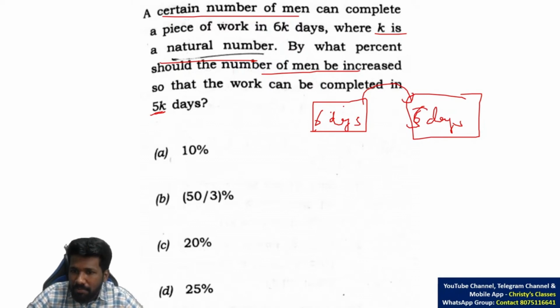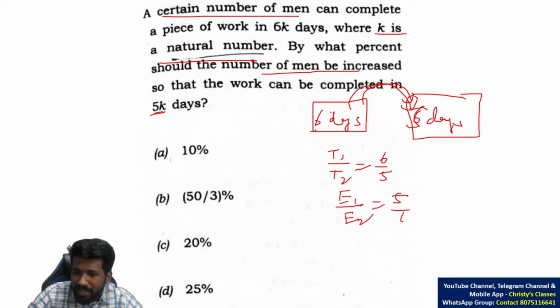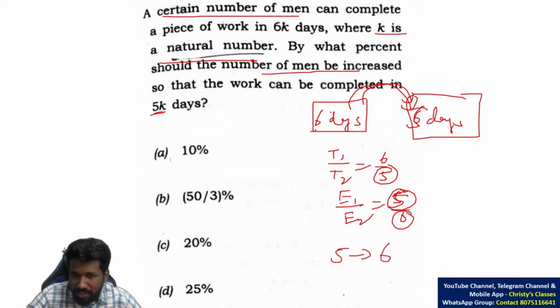Now time 6 days to 5 days means what is happening to the ratio of time? Time 1 by time 2 is 6 by 5. So efficiency 1 by efficiency 2 will be 5 by 6, obviously. As an example I am saying, if efficiency of that number of men is 5, now the efficiency should be 6 to make the number of days 5. That means from 5 efficiency you have to increase it to 6 efficiency.